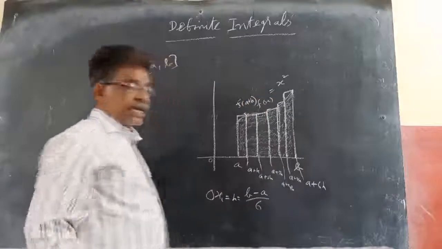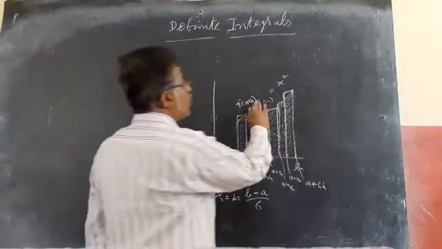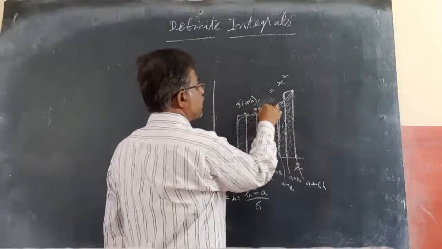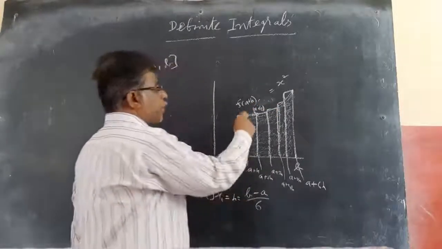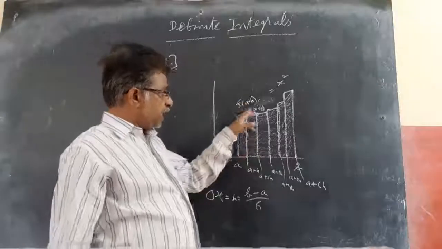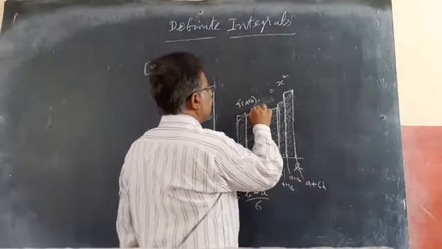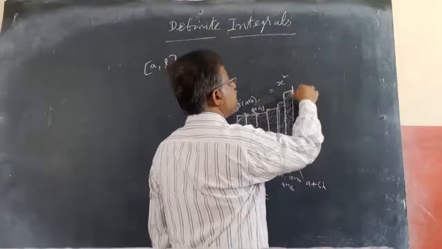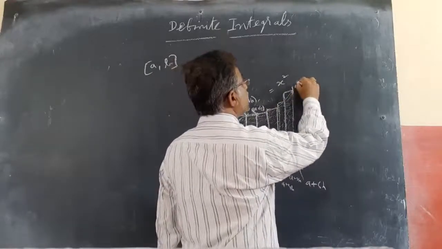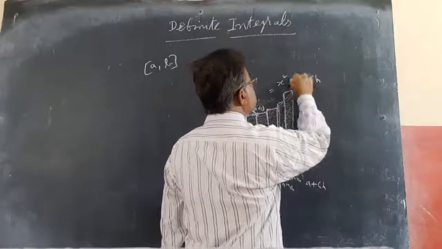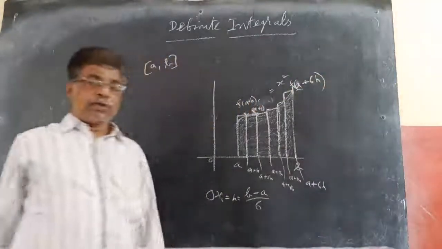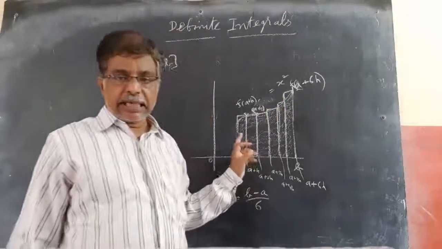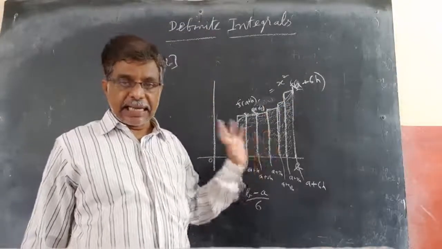The height here is f of a plus 2h. I am taking the upper part, that's why I am getting a plus h, a plus 2h, f of a plus 3h, a plus 4h, a plus 5h. Here it is f of a plus 6h. Like this you will get if you observe. Now these are the heights of these rectangles.